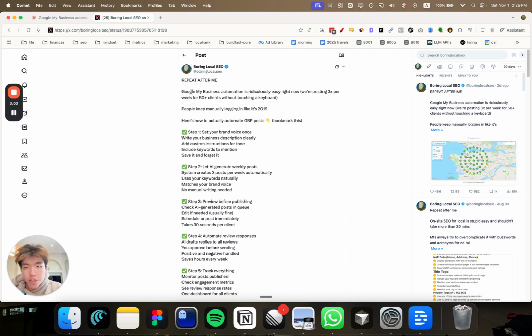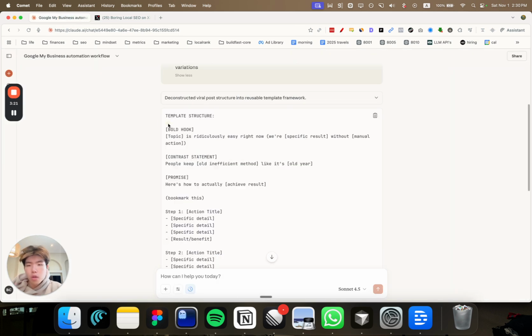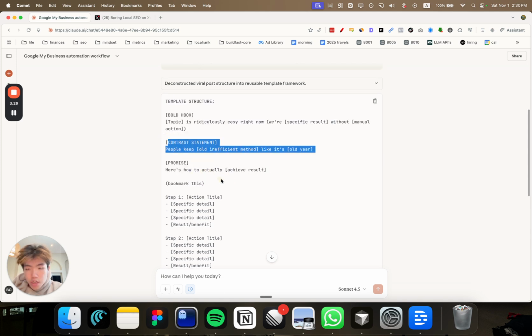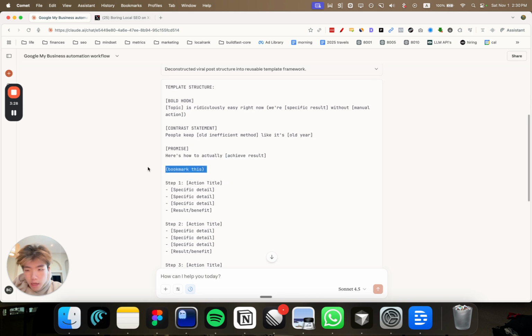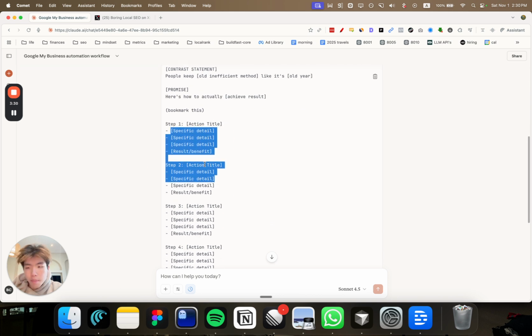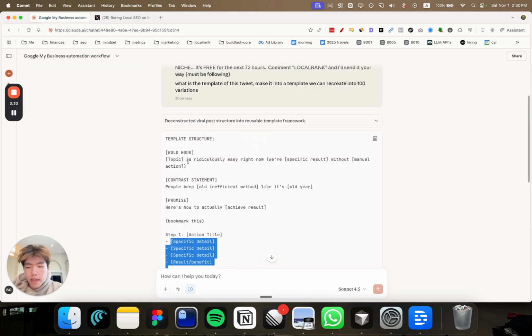Even though this is in the local SEO niche, we can redo this over and over for other niches, and we can do it again in the same niche, but for different pain points, for different benefits, and so on and so forth. You can see the template is like this: it has a hook, it has contrast, it has a promise, the line "bookmark this," and then the different steps. So what we can do is take all of our customer survey data.